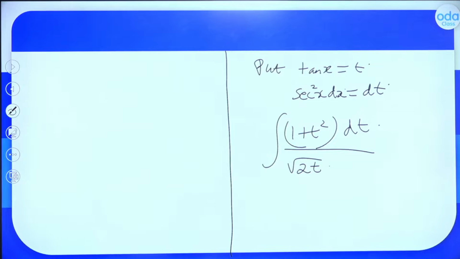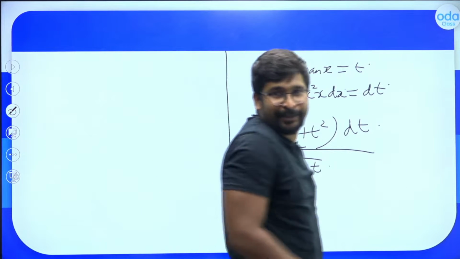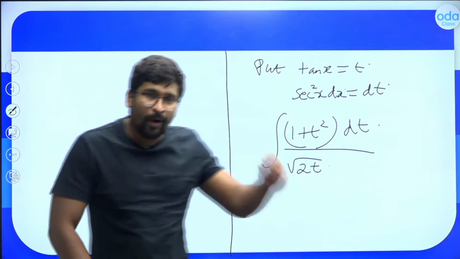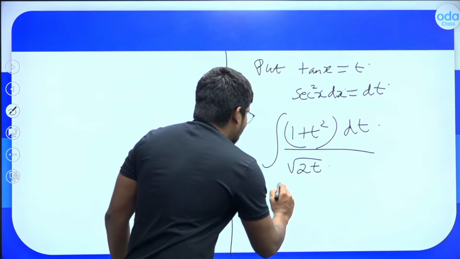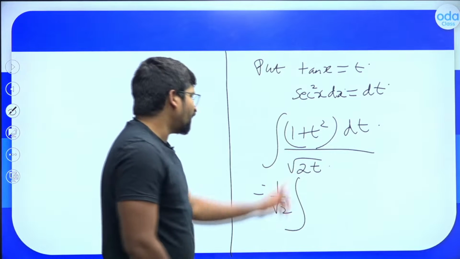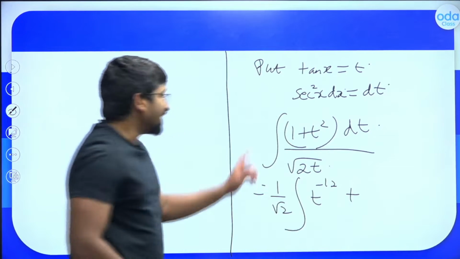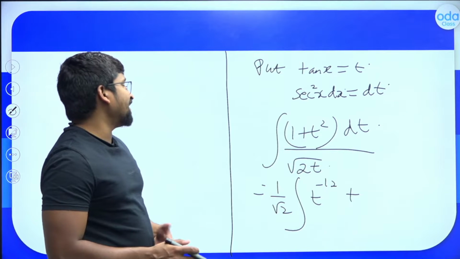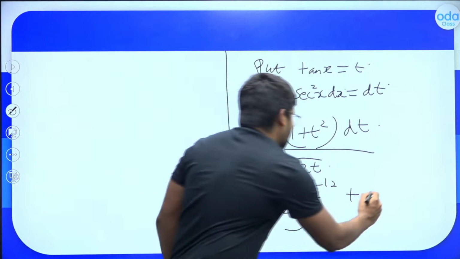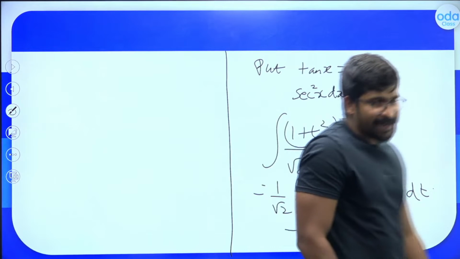Now, how do I integrate? I've done so many questions, but still I do not remember, sir. It's time you start remembering, my dear friends. It is time you start doing this question now. What will be the answer here? This will be integral of 1 by root 2, let's take it outside completely, times of 1 divided by root t, which is t raised to minus 1 by 2, plus t square divided by root t again. T square divided by root t will be t raised to 2 minus 1 by 2, t raised to 3 by 2, dt, sir. This should be the answer.